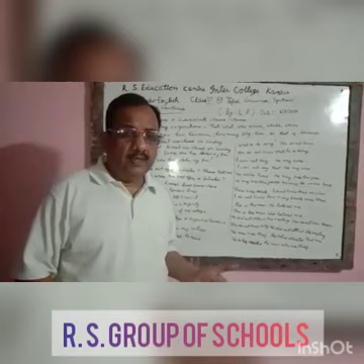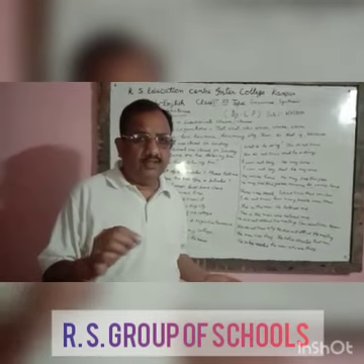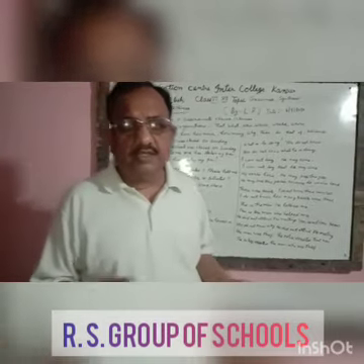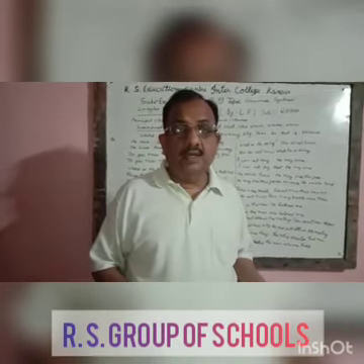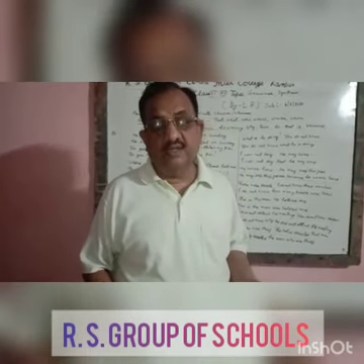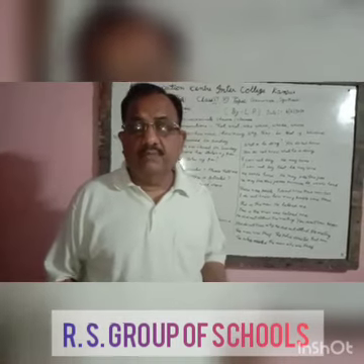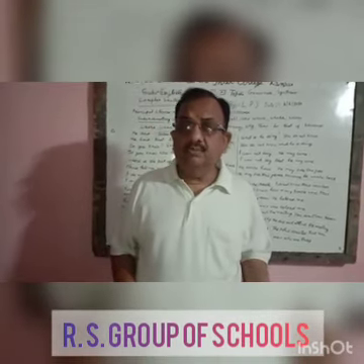So, principal clause gives a full sense. It has full sense in itself. It is complete in itself. But subordinate clause depends on the principal clause to give its full sense. Without principal clause, subordinate clause gives no meaning.